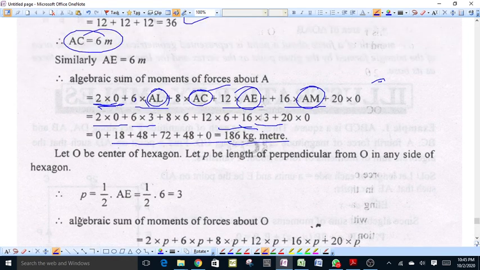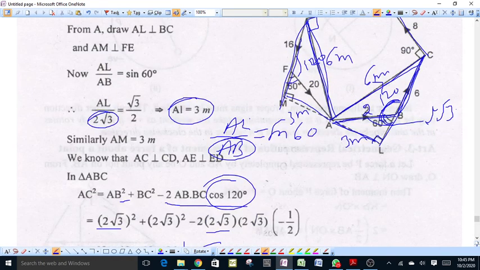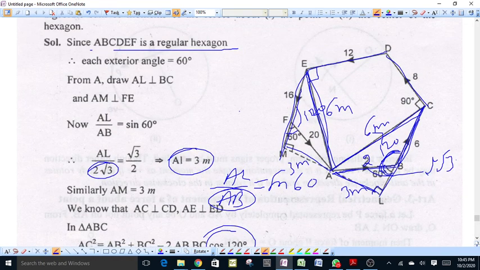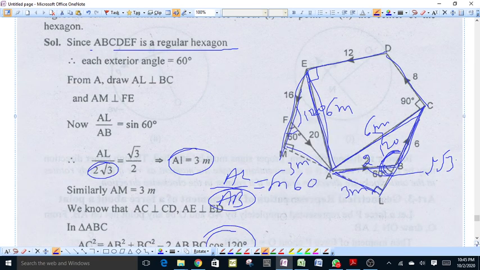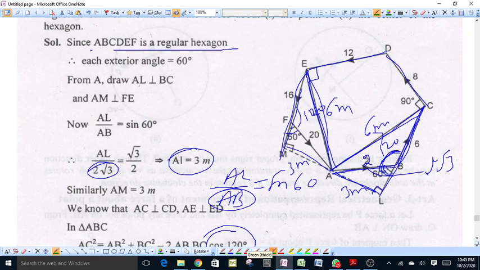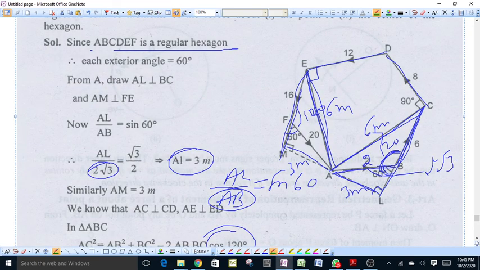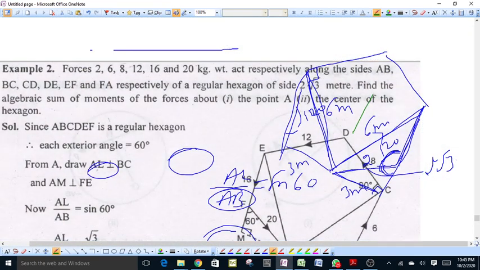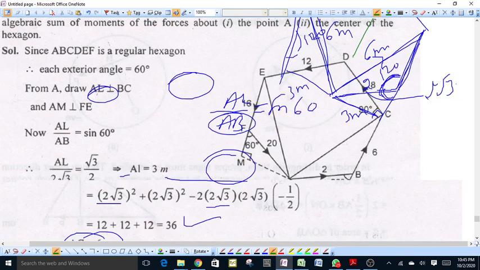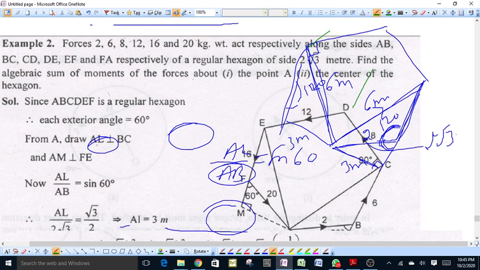Now we calculate the algebraic sum of moments of all the forces about the center of the regular hexagon. See this example.